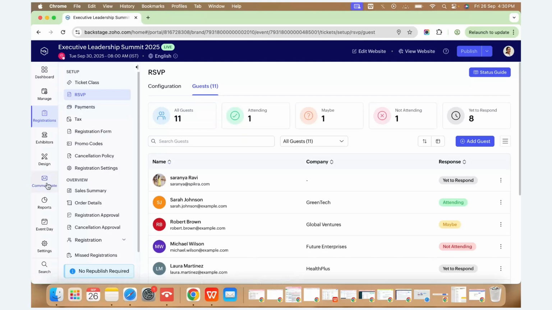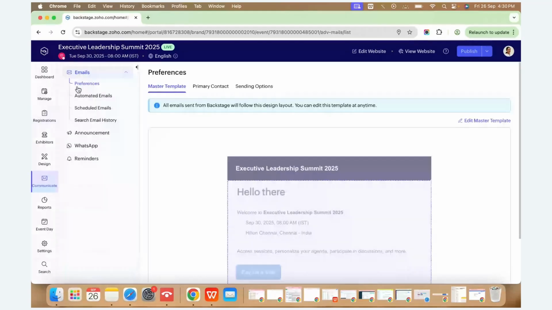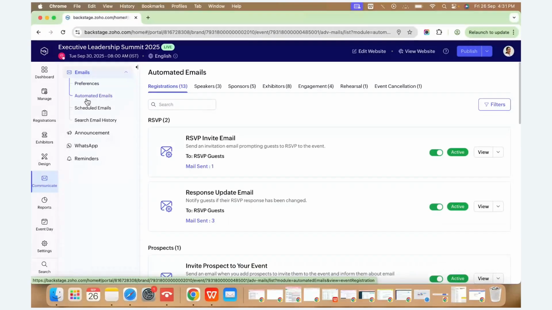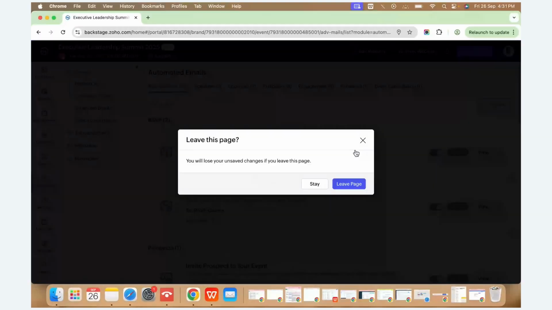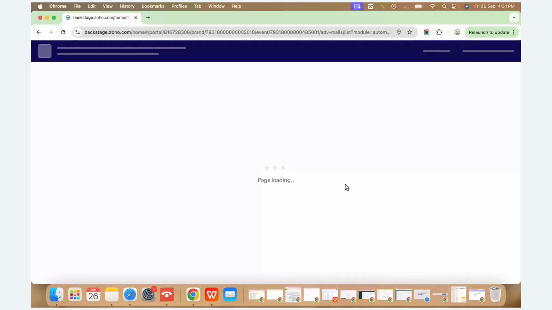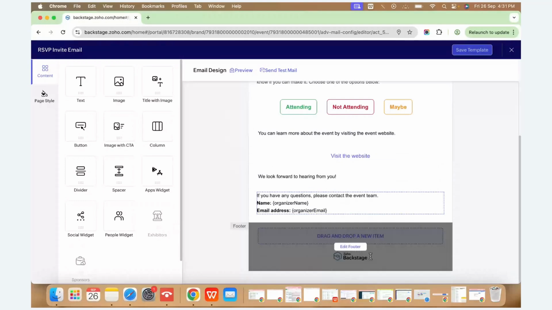So under communicate on the left panel, under automated emails, we can customize the email template. If you click on view, you can view the email template from here. Or if you want to edit, you can click on edit and change it as you want. Like you can add your font colors according to your organization branding. You can also change all the content and rearrange these buttons as well. Here you can add your company's social media handles as well. You can add it here, and you can save the template.